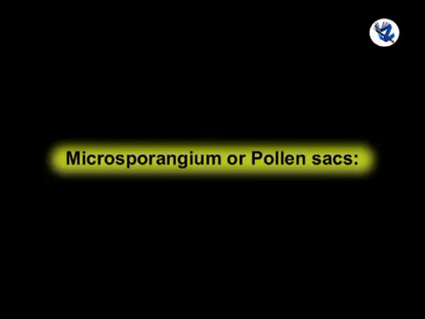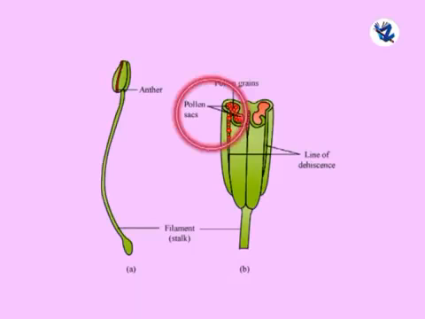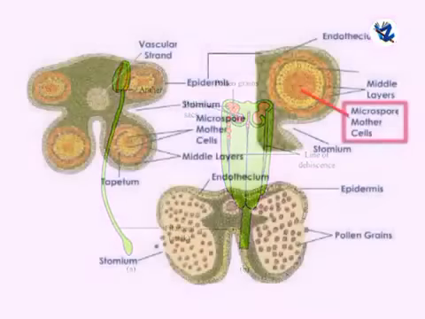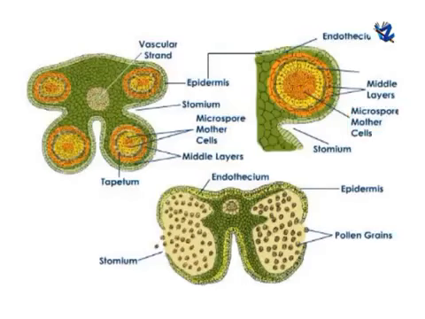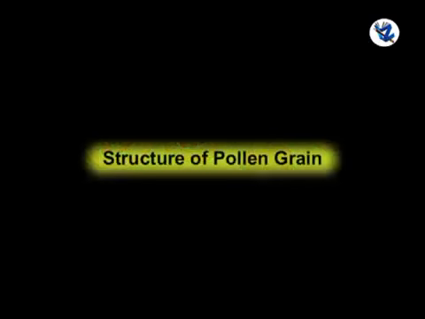Then microsporangium or pollen sac. Anther is bilobe structure and each lobe consists of 2 sporangia or pollen sacs at 4 corners. Pollen sacs contain number of diploid sporangious cells which divides mitotically to form microspore mother cells. Each diploid microspore mother cell undergoes meiotic division to form 4 haploid microspores or pollen grains. Structure of pollen grain.